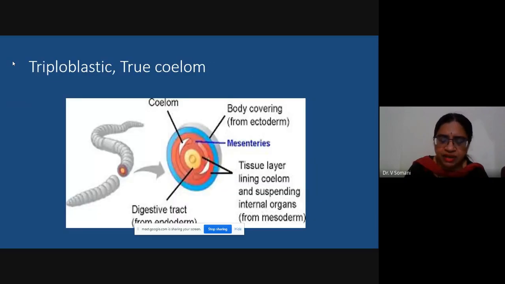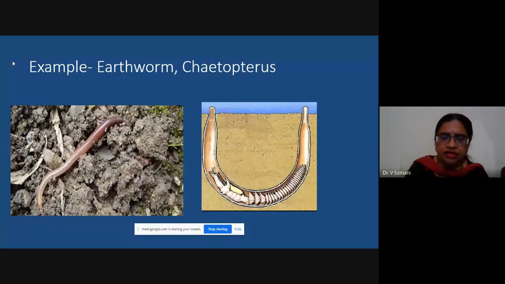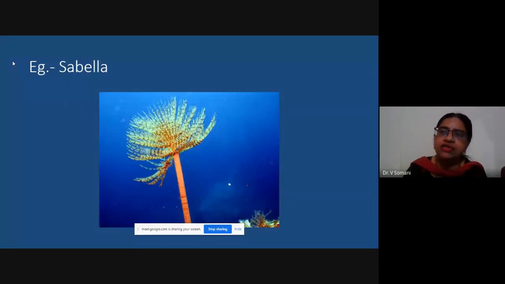I'll again go to Sabella. While walking, we could see that sometimes through small pores these beautiful organisms just peeped out. We could see the feather-like structures, very beautifully colored. And if you start walking towards them, they withdraw themselves inside. So these are tube-dwelling organisms which are present on the marine substratum, in the marine region.